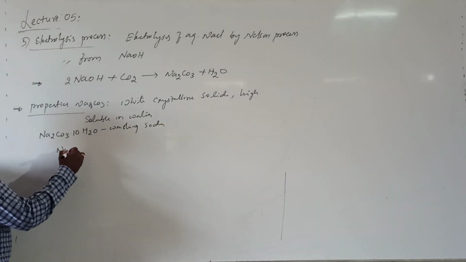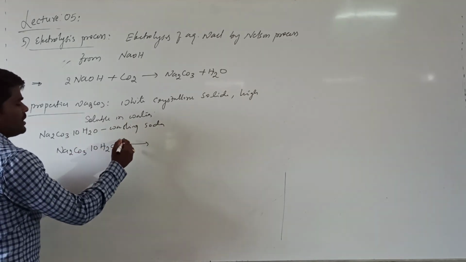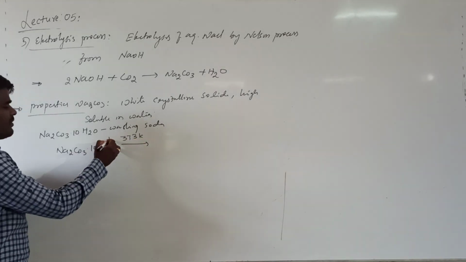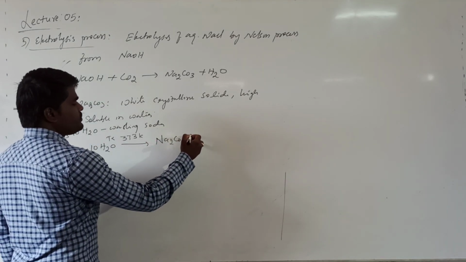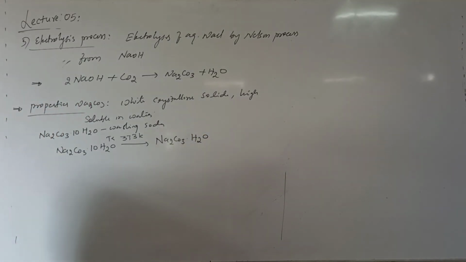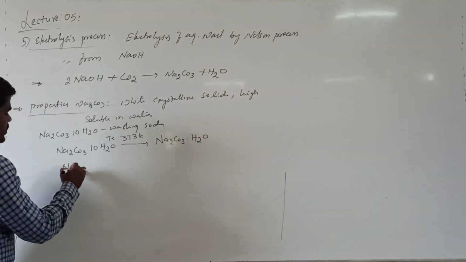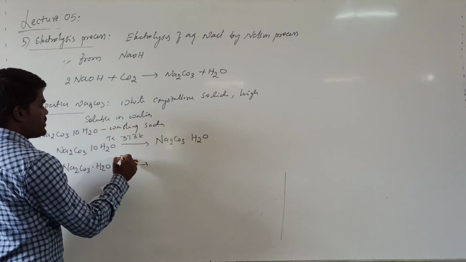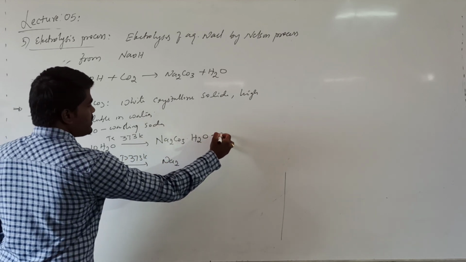When this sodium carbonate decahydrate is heated at a temperature of 373 Kelvin or less, it decomposes into sodium carbonate monohydrate. If you heat this sodium carbonate monohydrate further, at a temperature greater than 373 Kelvin, it becomes anhydrous.